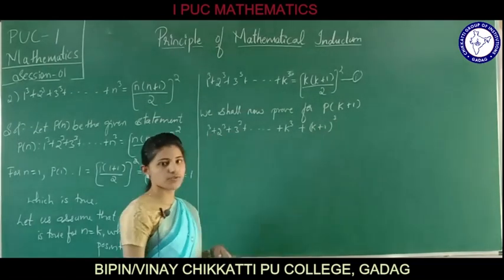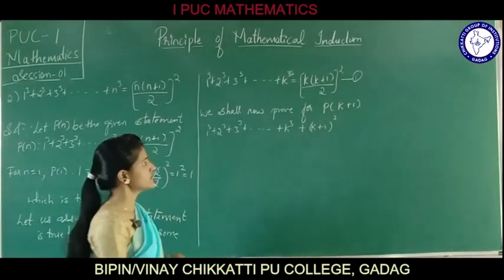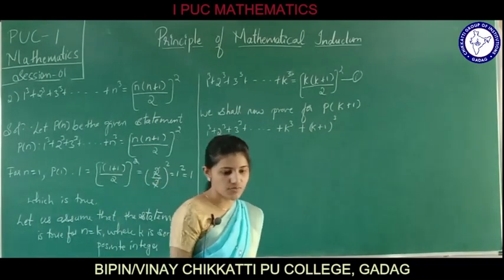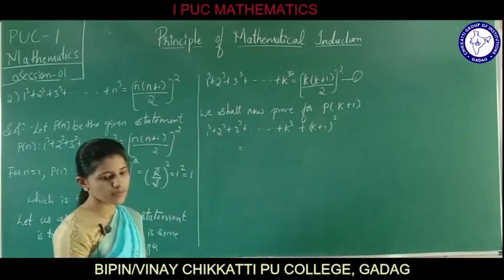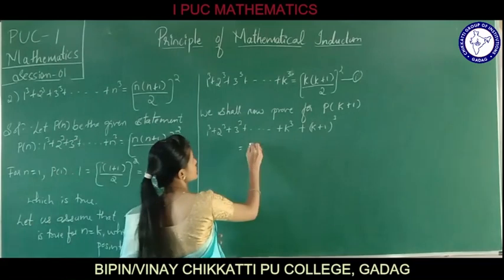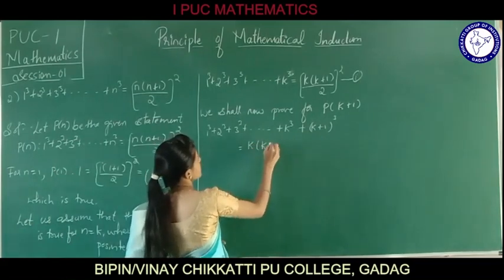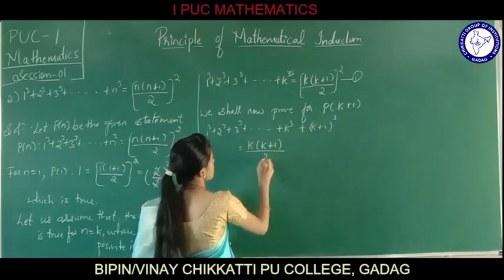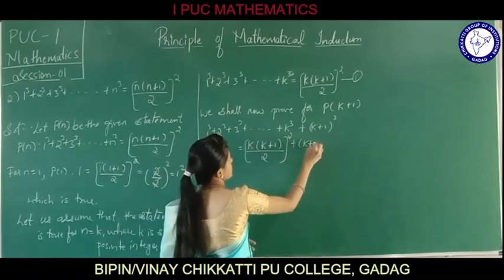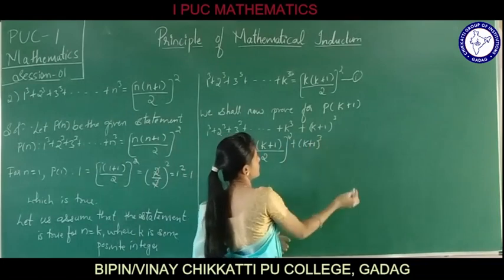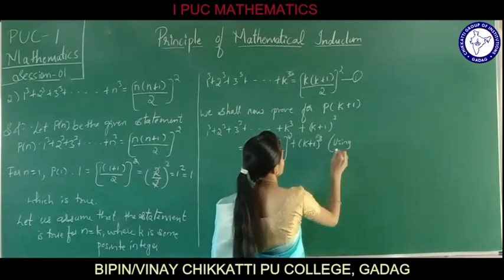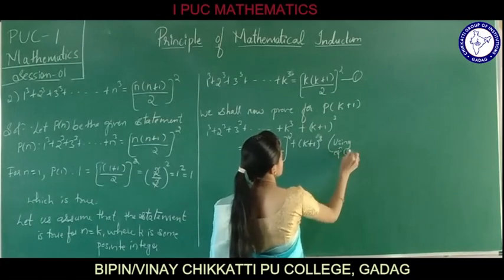Using equation 1, this can be written as k into k plus 1 divided by 2 whole square plus k plus 1 cube. What we have done is using equation 1.